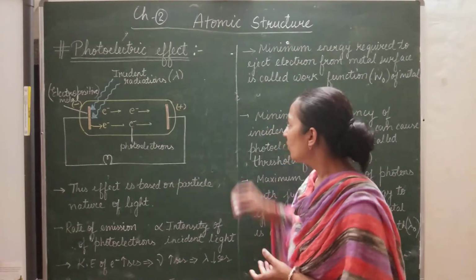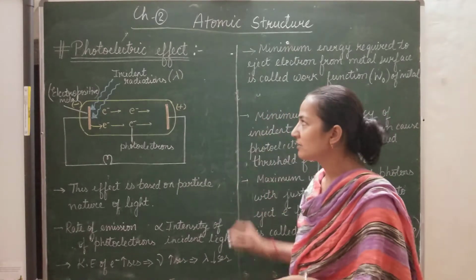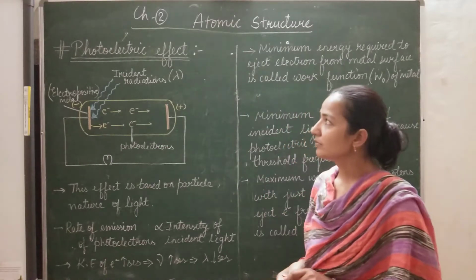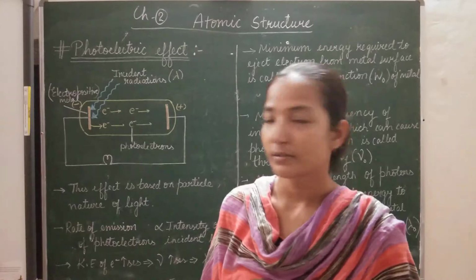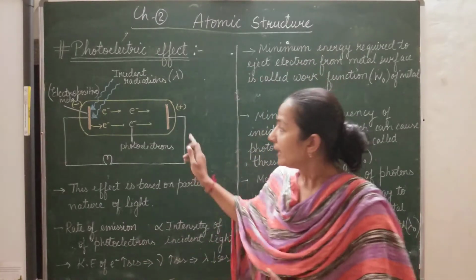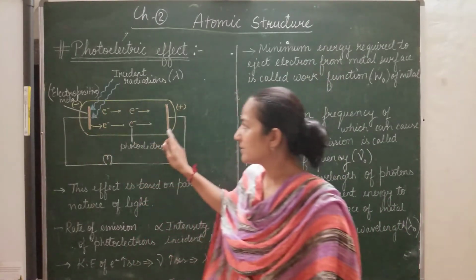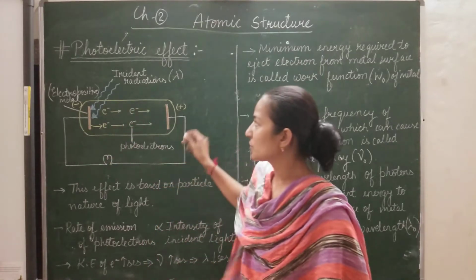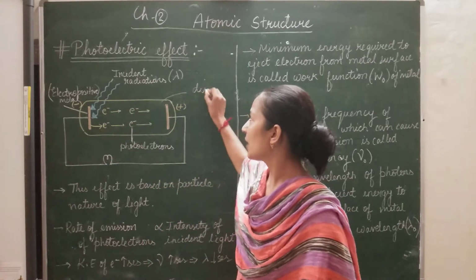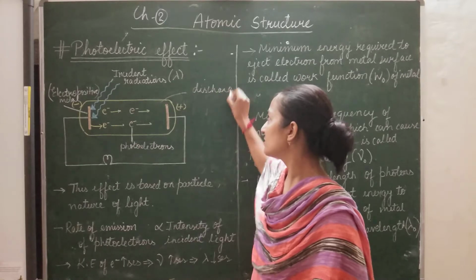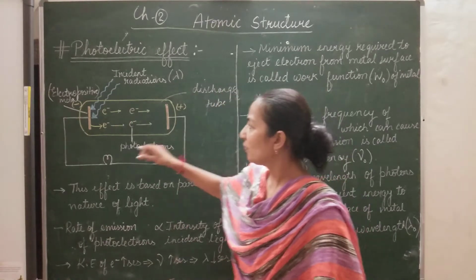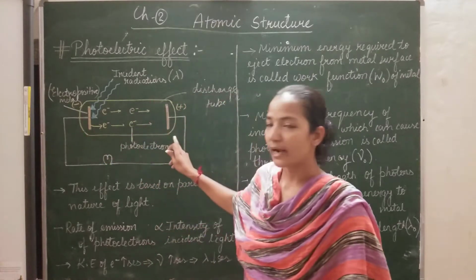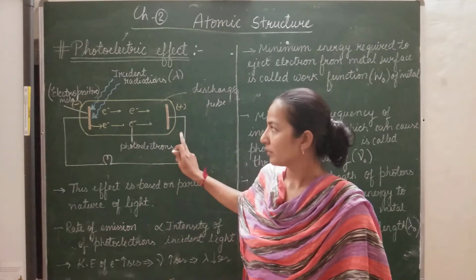Now let's come to the topic, that is photoelectric effect. This effect was first studied by Hertz. He took an electric discharge tube, a tube-like structure. This is the discharge tube. He fixed 2 electrodes at the end of the discharge tube.